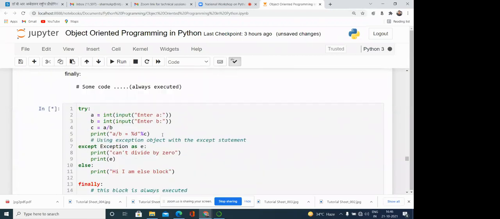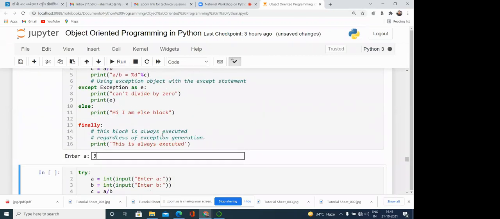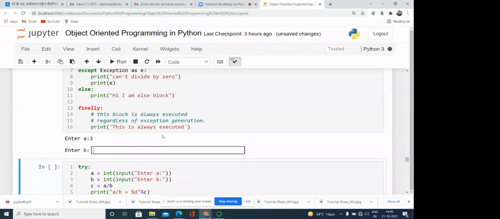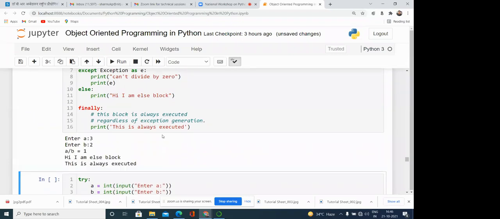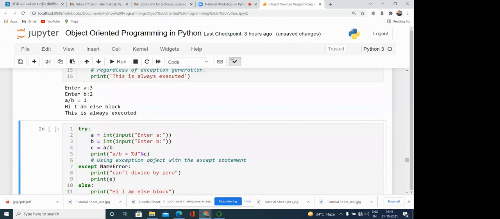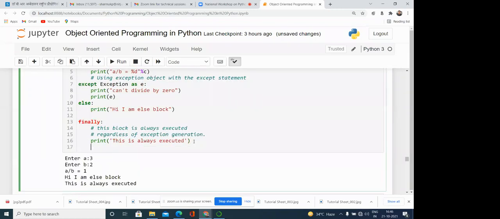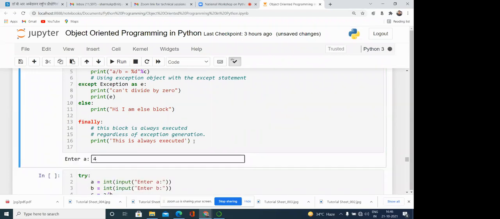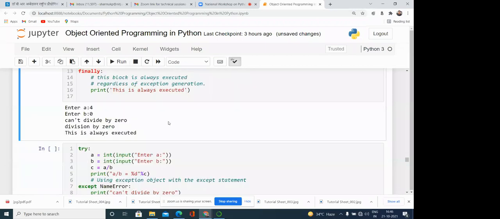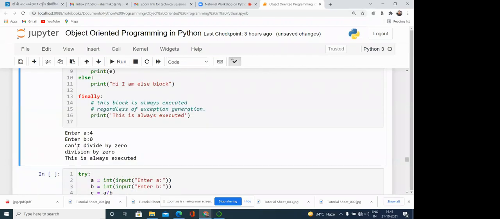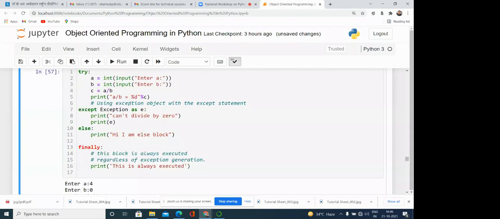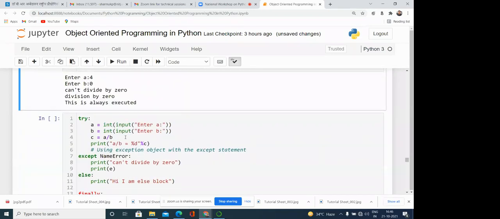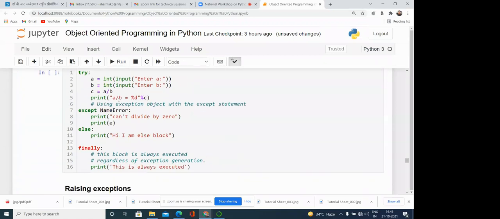If it is correct, like 2, it is okay, even though it is not generating an exception, it is executed. If it is generating an exception, like 4 and 0, then also it is executed. You can see cannot divide by 0, even then it is executed. So in any case, the finally is going to be executed.